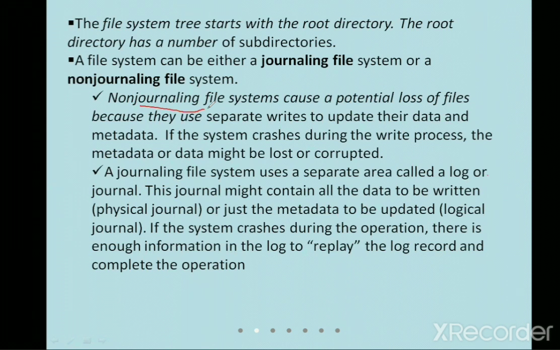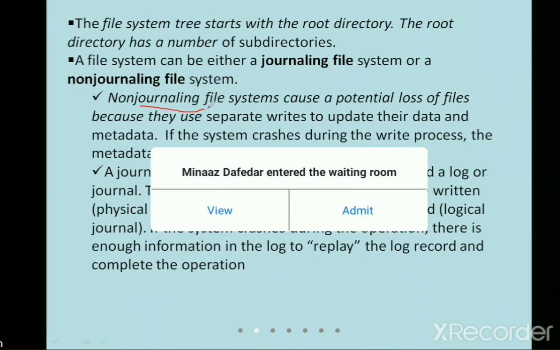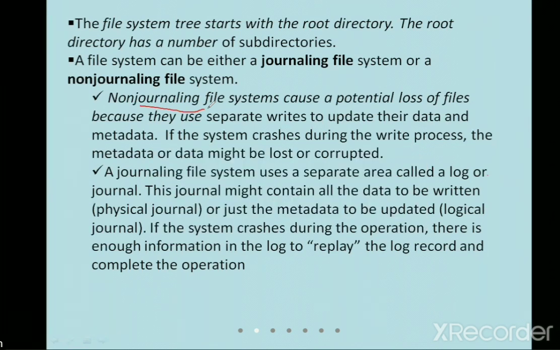Whenever these updations are taken, they are written into separate files. So if anything happens, like the system crashes, then the data will be corrupted or it can be lost, and you're not going to get any of the data back. I'll give you a very simple example: your mobiles.